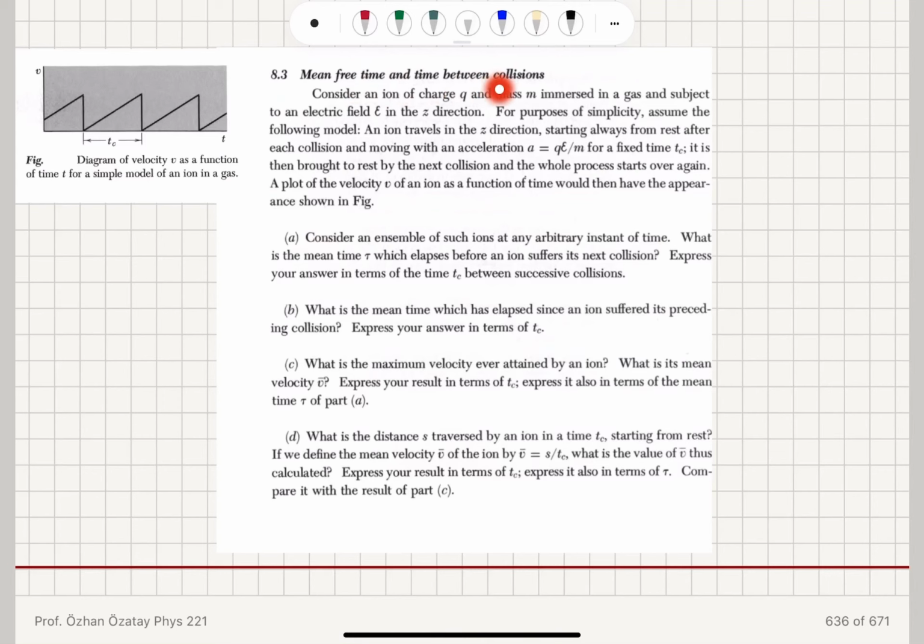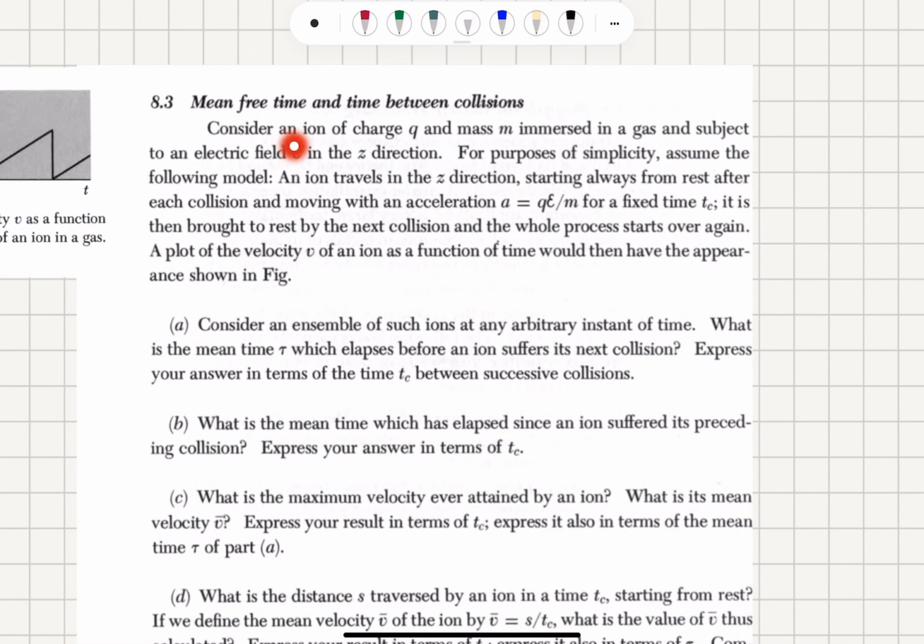Mean time and time between collisions. Consider an ion of charge Q and mass m immersed in a gas and subject to an electric field epsilon in the z direction. For purposes of simplicity, assume the following model.